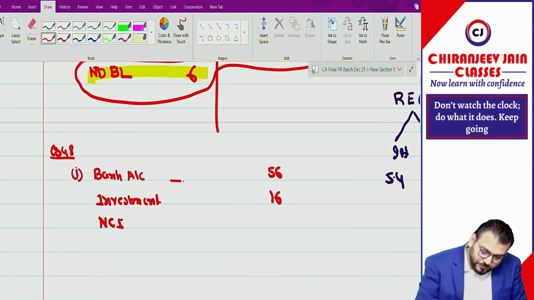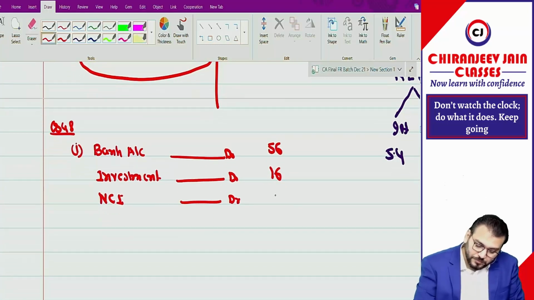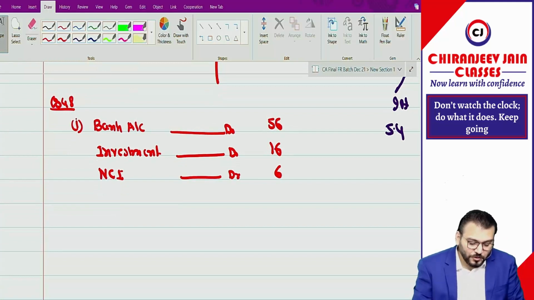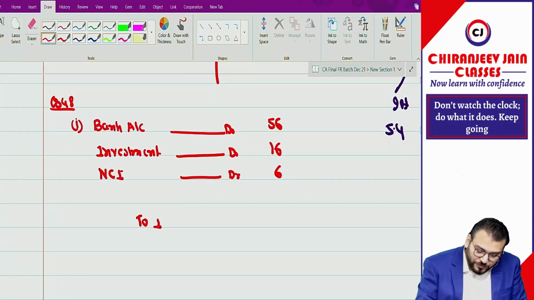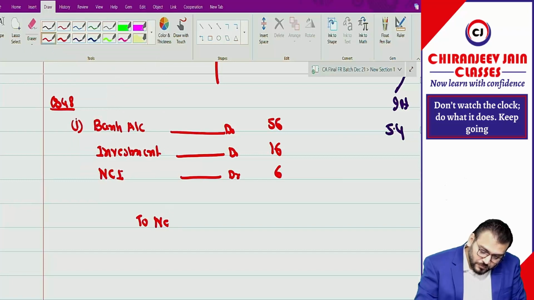NCI, how much? 6 crore. Got it. To net asset, how much?